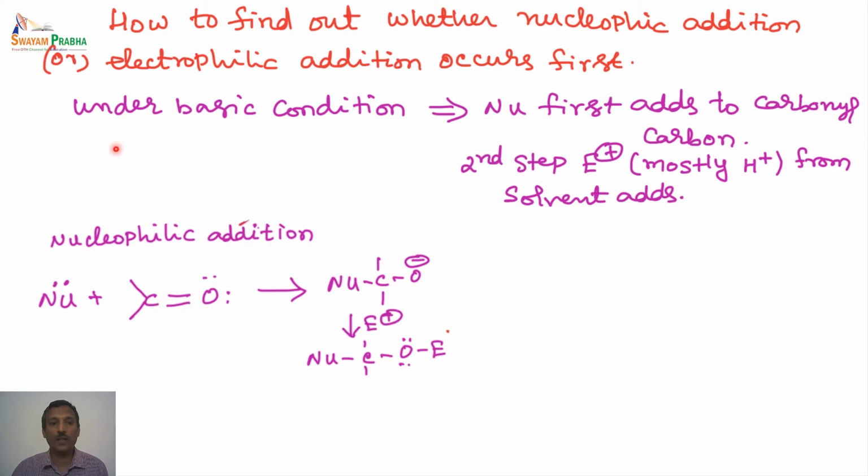In the first step, under basic conditions, this is what you have to remember. If we are running the reaction under basic conditions, the nucleophile first adds to the carbonyl carbon as shown here, and in the second step the electrophile is added. In most cases the electrophile is a proton. Basically the protic solvent is used in many of these reactions. So the proton from the solvent is added to the electronegative oxygen. If it is hydrogen, we end up with the corresponding alcohol. This is how the nucleophilic addition takes place.